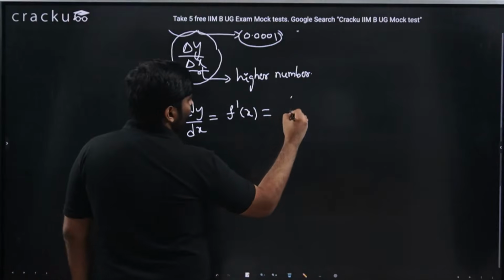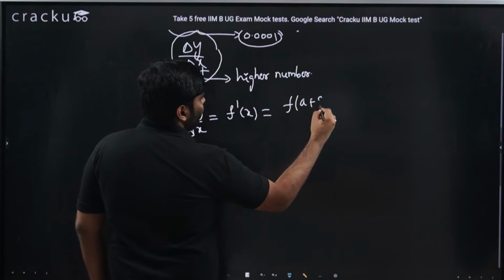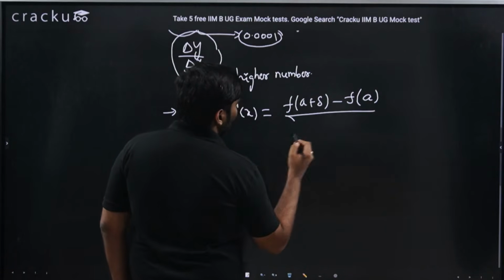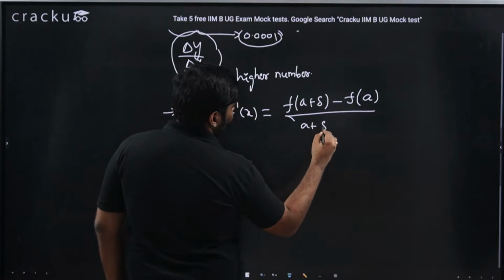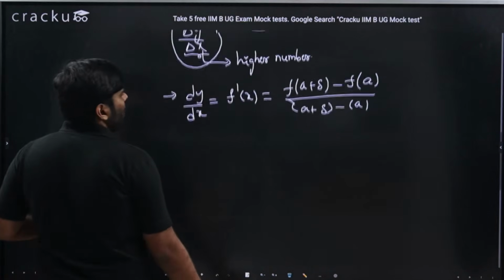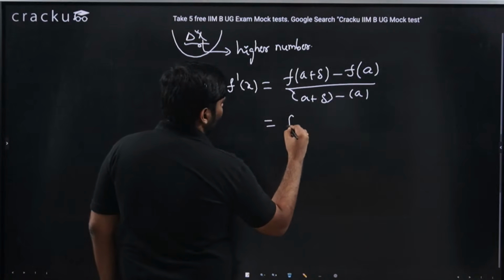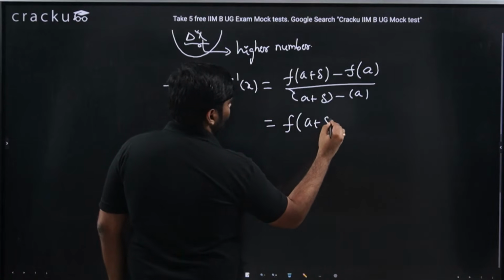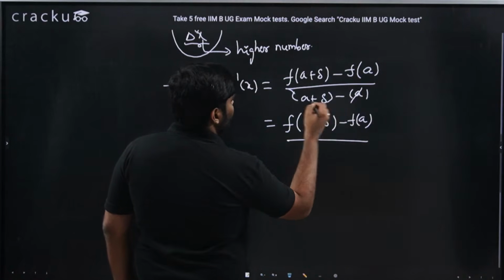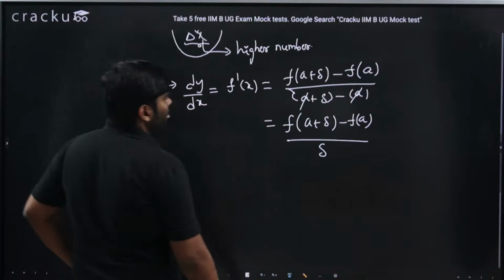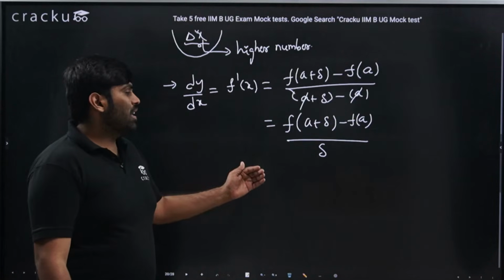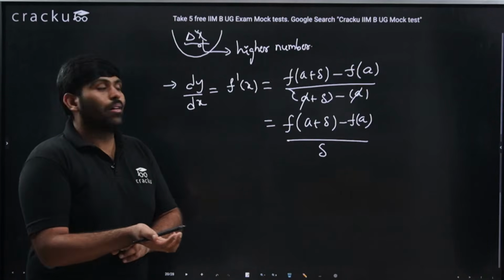So change in y is final value f of a plus delta minus initial value f of a, divided by final x value a plus delta minus initial x value a. Here a can be cancelled away, then I will get delta. So f dash of x is nothing but f of a plus delta minus f of a by delta.